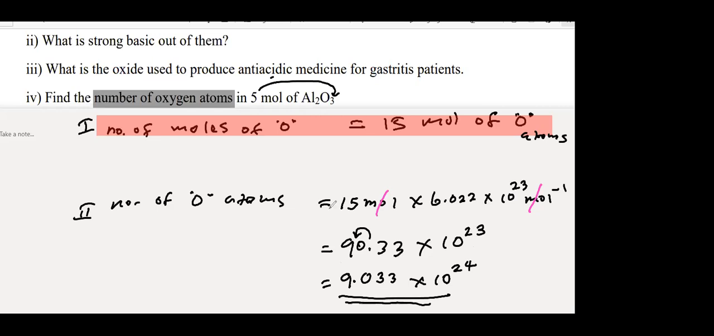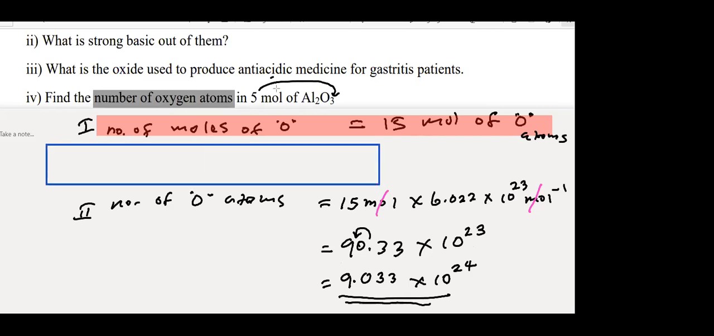Again I am repeating. Before you find oxygen atoms, you should know the number of moles of oxygen atoms. What is the equation to calculate the number of atoms? I will write the common equation here. Number of atoms equals number of moles, n is moles, into Avogadro constant.